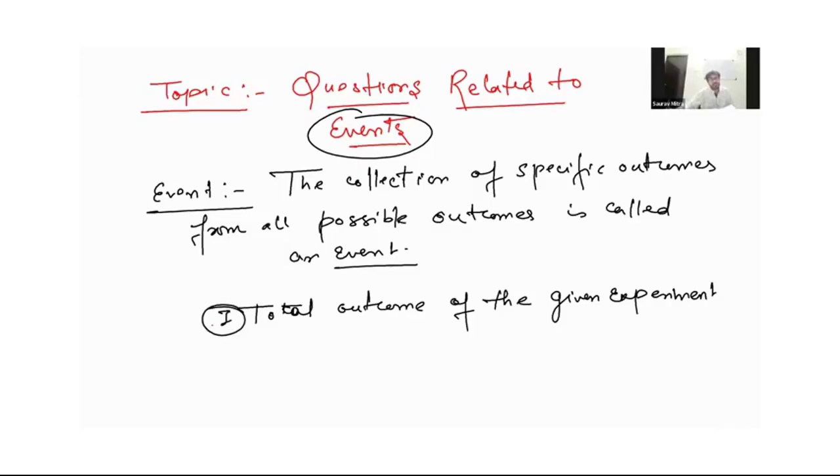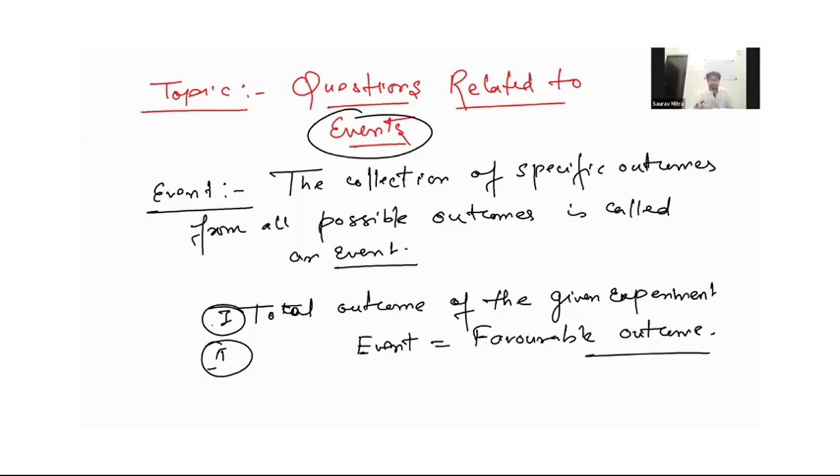The second thing is some outcomes that are favorable. We call the event the favorable outcomes related to it. We will see through examples, and this will be clearer. So the event means the outcomes which favor that event.